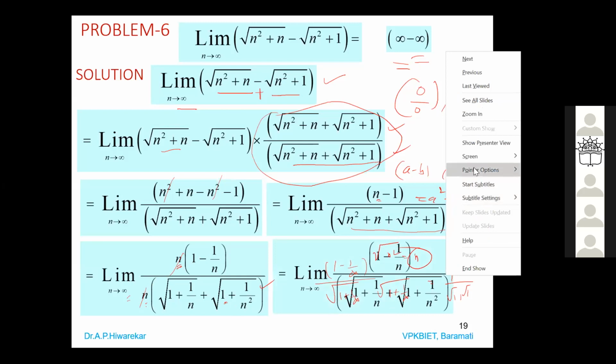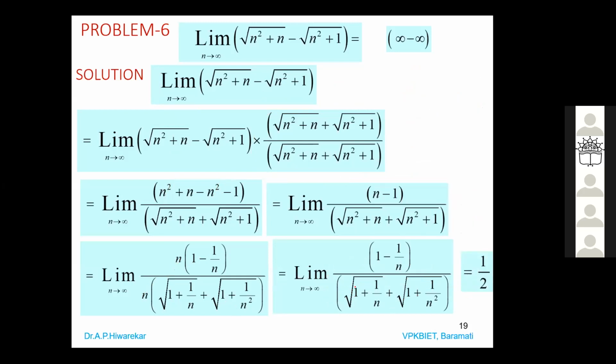Just what I will do is I will erase all this. Yes. So you will get this as, why it is 1 by 2? Because it is 1 divided by 1 plus 1. So that's why it is 1 by 2. So the answer is 1 by 2. So answer options are not given. Here you have to calculate and write the answer.